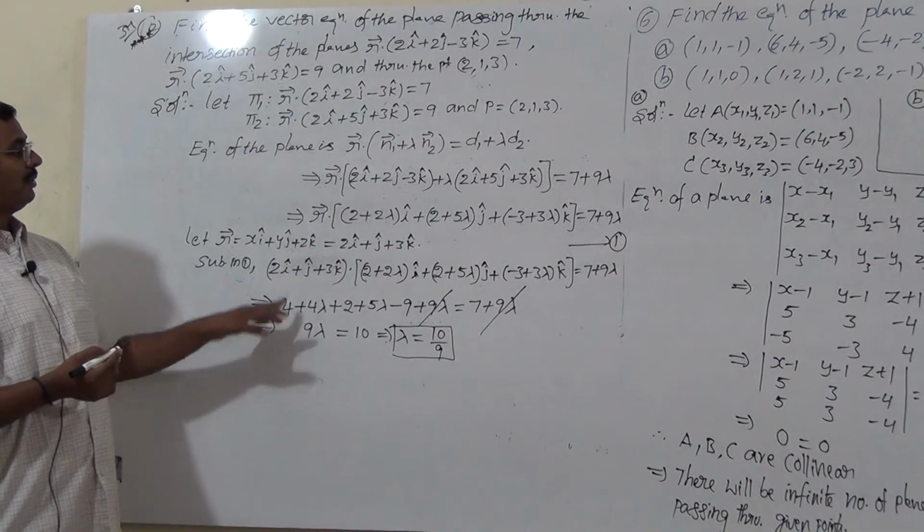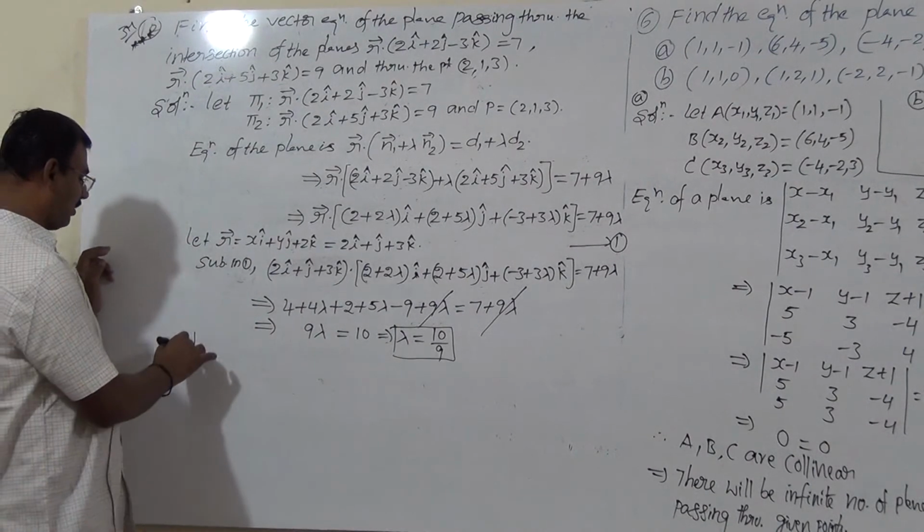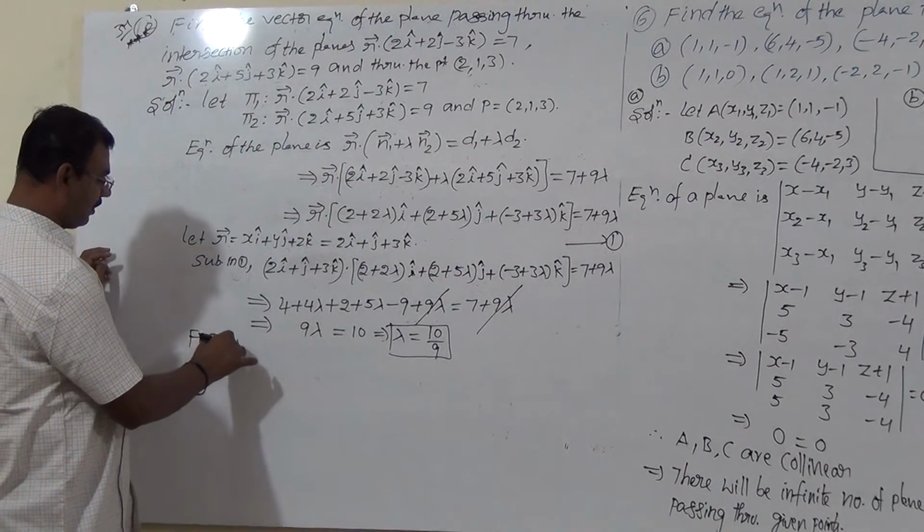So we get the lambda value. Where do we substitute it? In equation 1, to find the required plane equation.